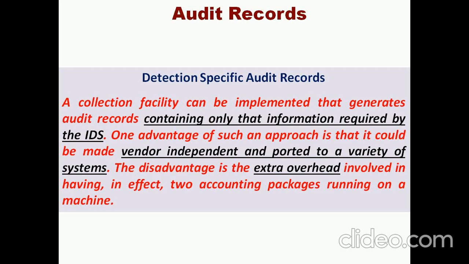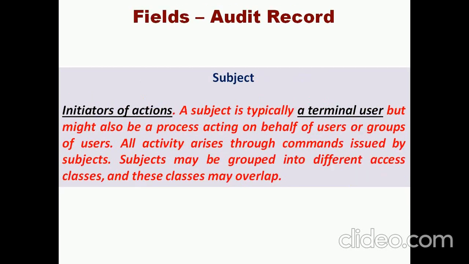But the major disadvantage is that it has extra overhead. Why? Because in the system itself, by default, some accounting audit record is also running, so if we install this detection-specific audit record as well, it leads to overhead.